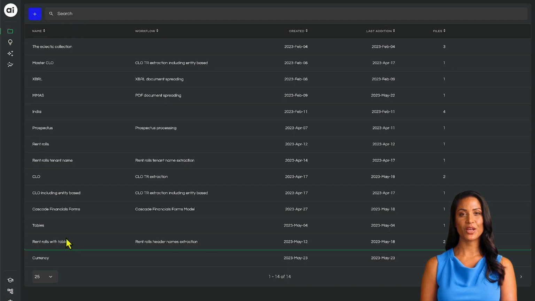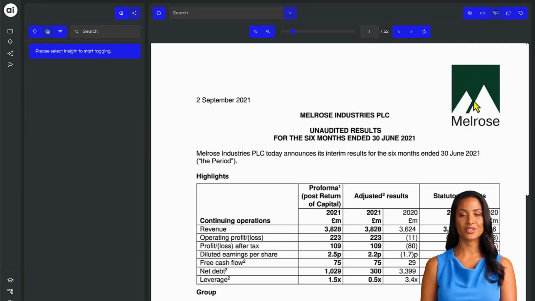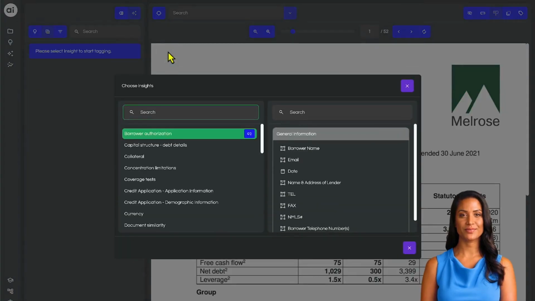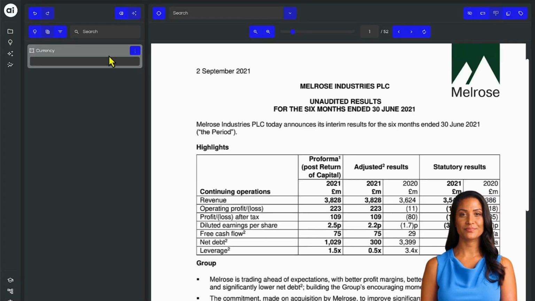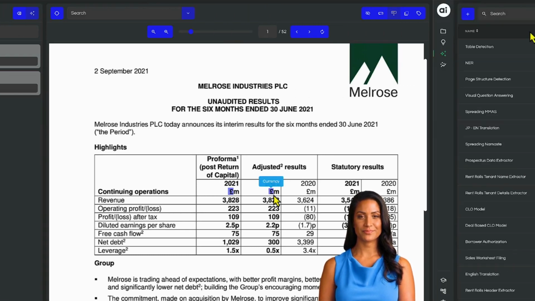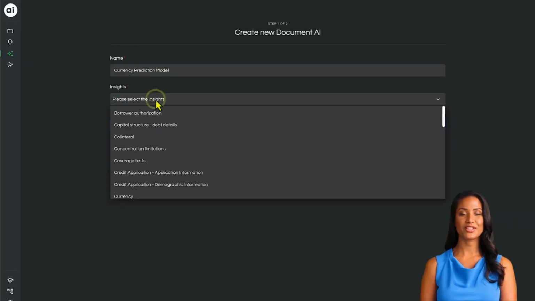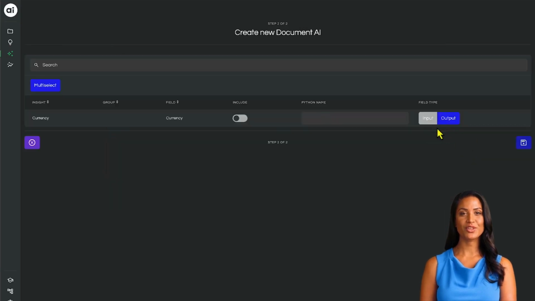We can now open one of the PDF documents and attach the newly created insight to it. As you can see, the company is reporting in pound sterling. To test the OCR result, we can label a few instances of the currency symbol. Ideally, the AI model will later return the currency and label an instance of the symbol to demonstrate the source of the information. We now define the interface to the AI model, create a version, and start a development environment.